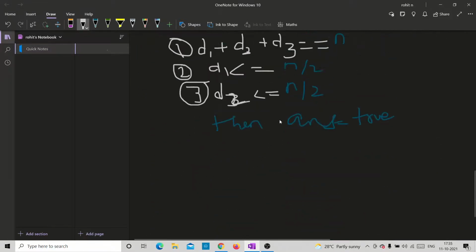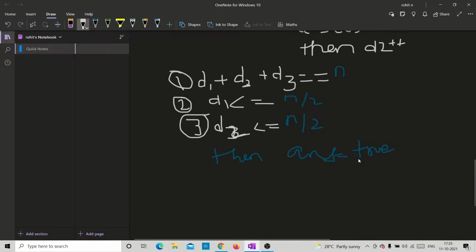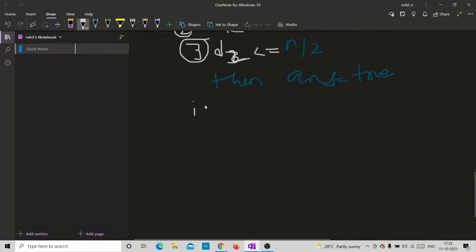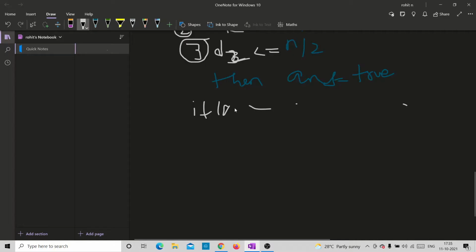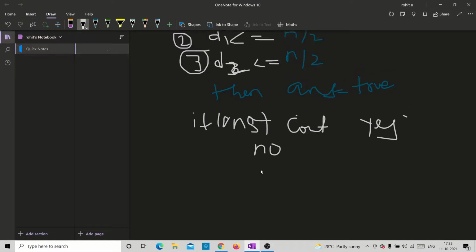When we get an answer, we set it to true. Then, if answer is true, we print yes, otherwise no. This is our approach.